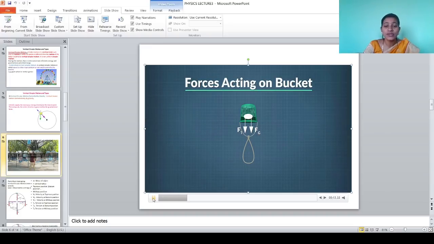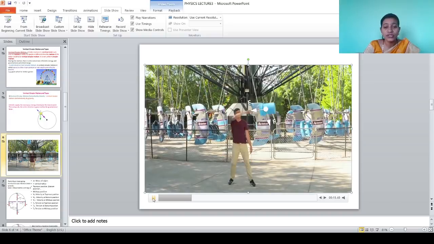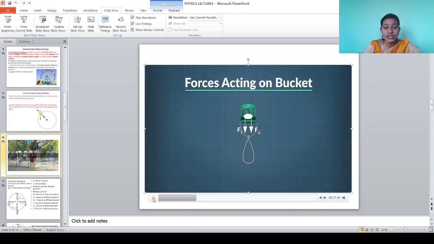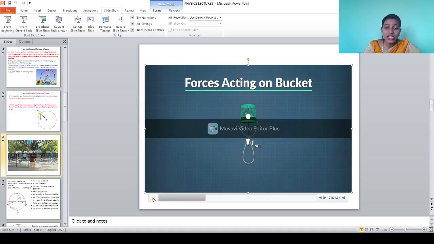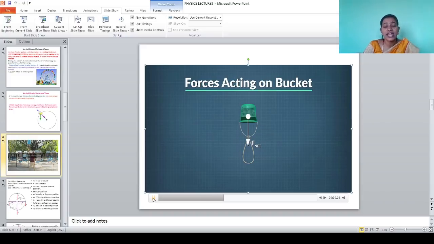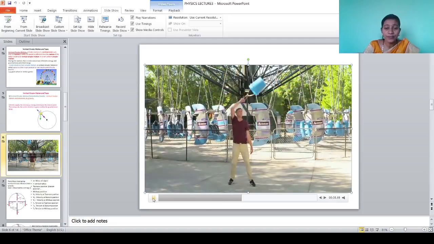In that position two forces are there: force due to tension and force due to gravity. As the bucket is revolving, the two forces are in downward direction, and their net force is the centripetal force. Both are giving the centripetal force. As the bucket is changing its place, the direction of those two forces is going to change. Now at the top they both are in the same direction, downward.